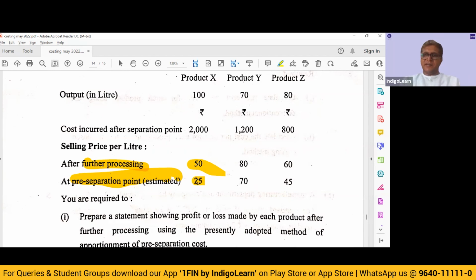So 2500 is the incremental revenue. 2000 is the incremental cost. 500 incremental benefit. Let's do it.